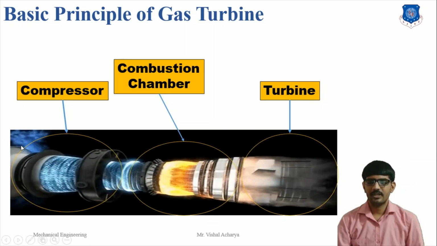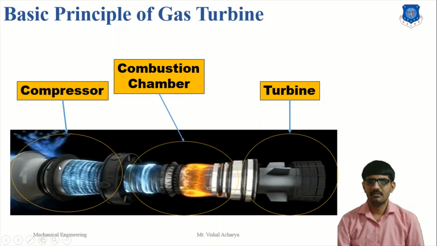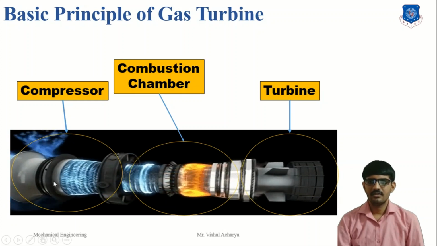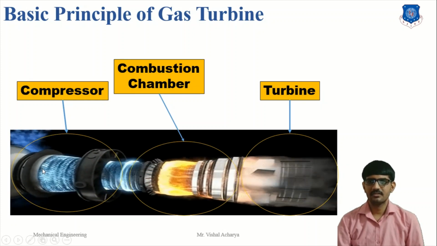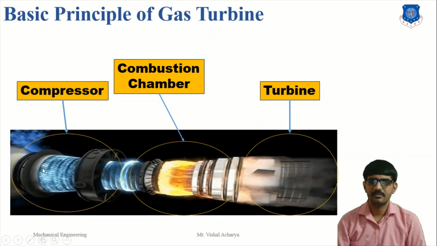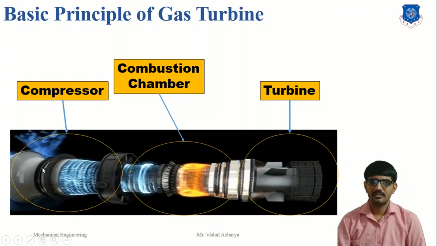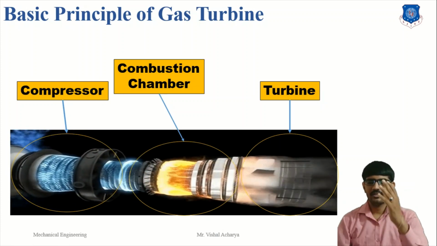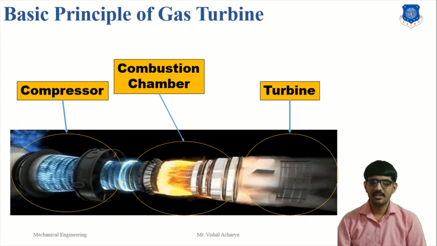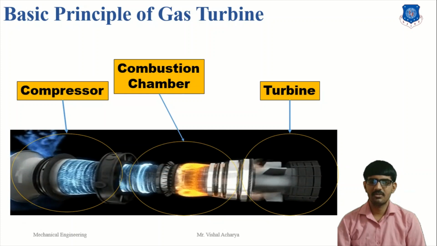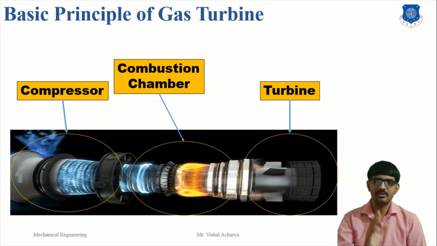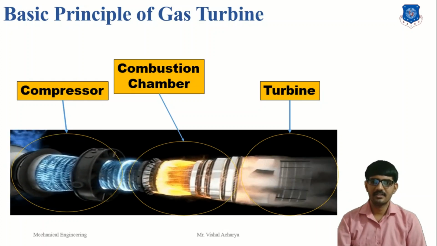Atmospheric air enters into the compressor with the help of a mechanical device or naturally. When the air enters the compressor, isentropic action is provided, so the air is compressed. Here the temperature and pressure of the air increase. The air with increased temperature and pressure is transferred to the combustion chamber. In a combustion chamber, fuel is injected, solid, liquid or gas.